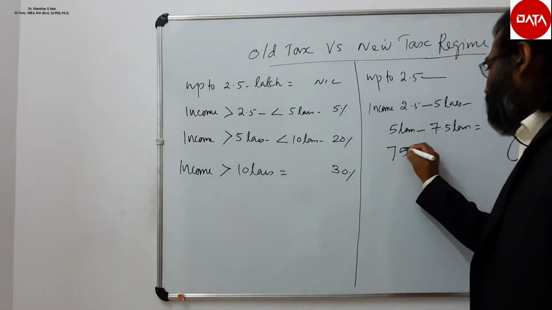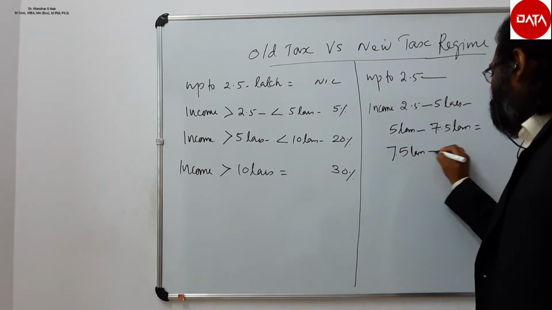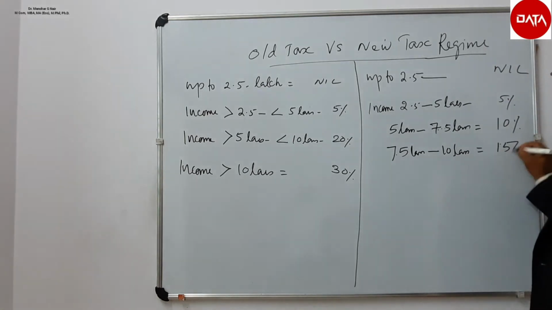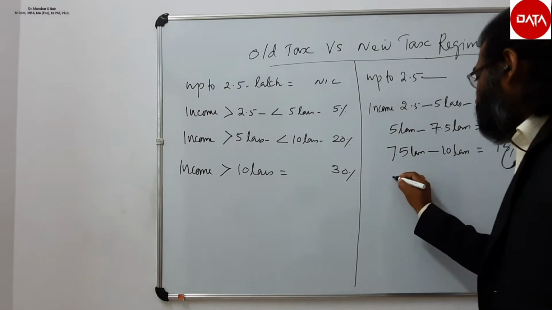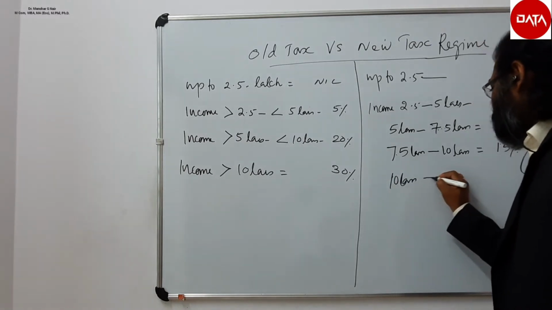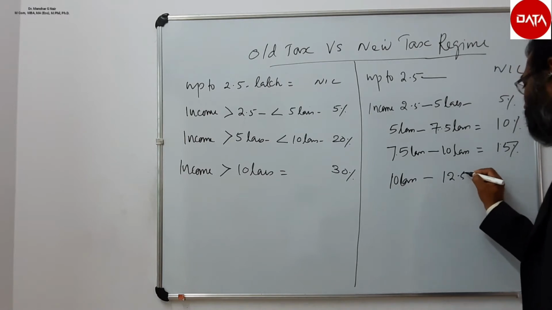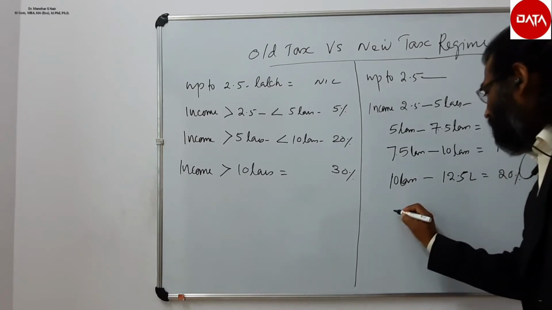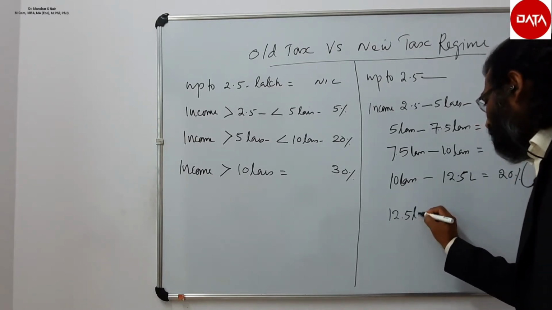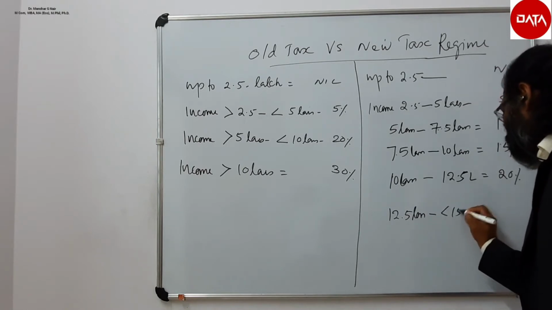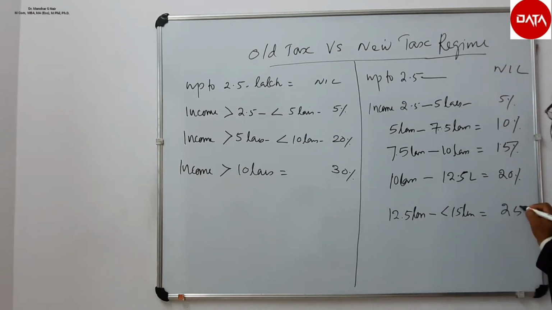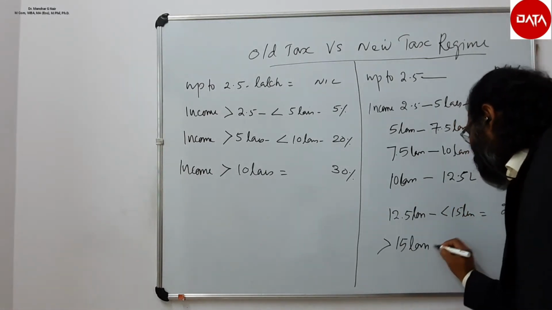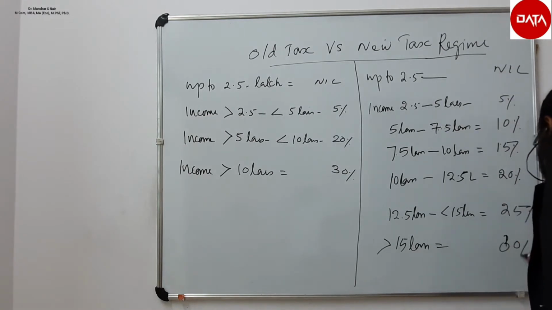Income from 7.5 lakhs to 10 lakhs, it is 15%. Income more than 10 lakhs but less than 12.5 lakhs, it is 20%. Income more than 12.5 lakhs but less than 15 lakhs, it is 25%. If the income is more than 15 lakhs, then the rate is 30%.